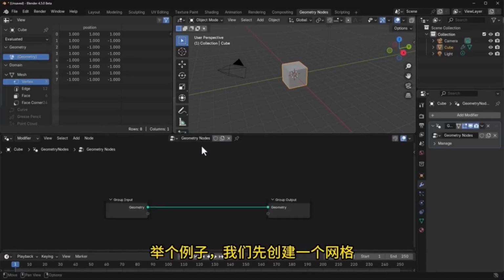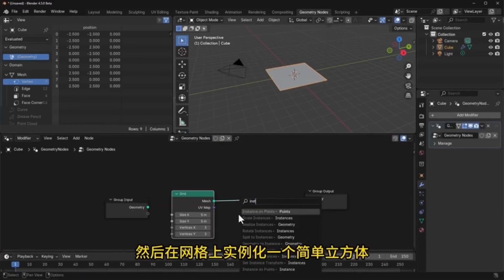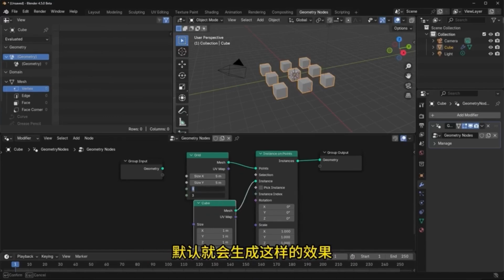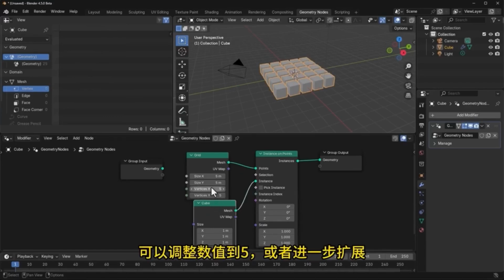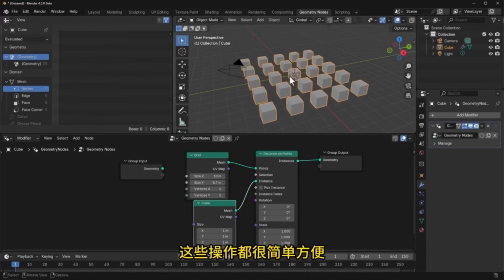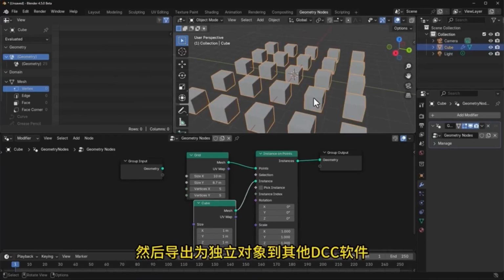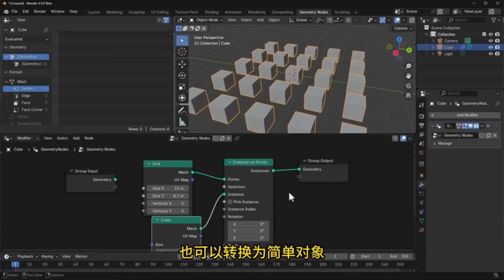For example, we first create a mesh and then instantiate a simple cube on the mesh, which by default will generate this effect. You can adjust the values to 5 or expand further. These operations are very simple and convenient. We usually complete these settings first and then export them as independent objects to other DCC software, especially when creating procedurally generated content or when large-scale scenes are needed. It can also be converted into a simple object. Now, these operations have become very simple.